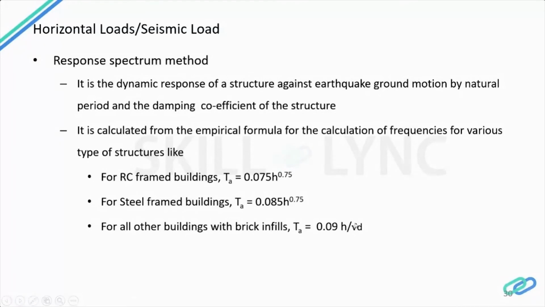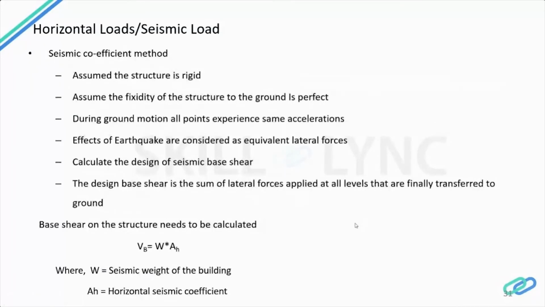Now let's see the seismic coefficient method. For considering the seismic coefficient method, the structure should be rigid. It should not be a faulty structure with a bad structural system. It should have proper fixity to the ground, that is, the foundation should be properly designed.